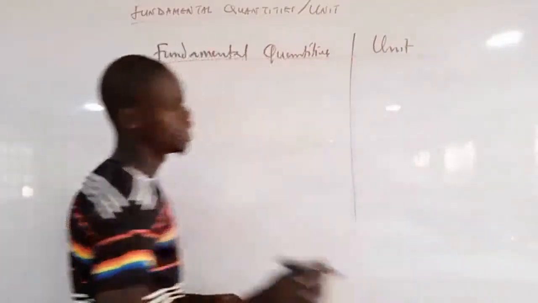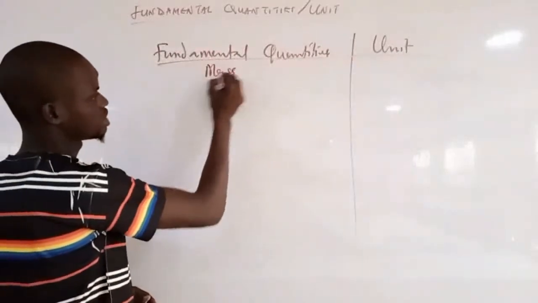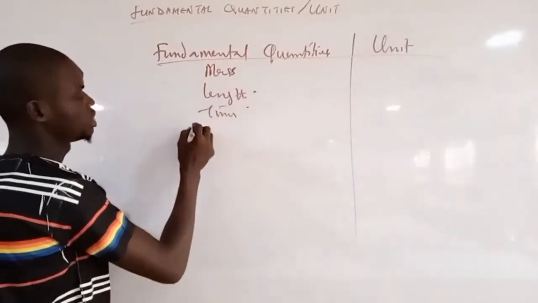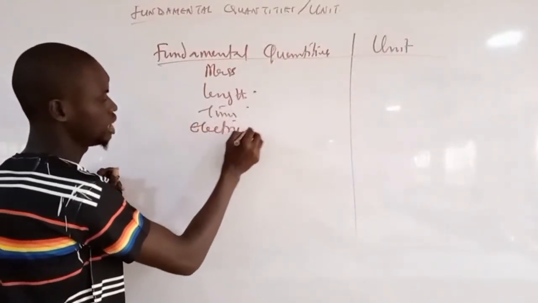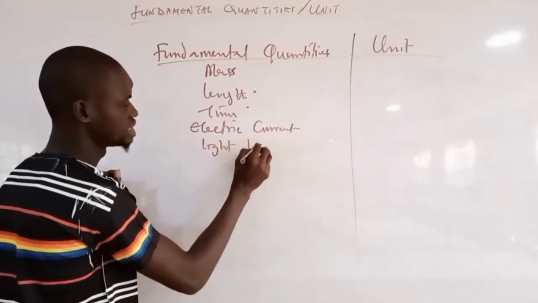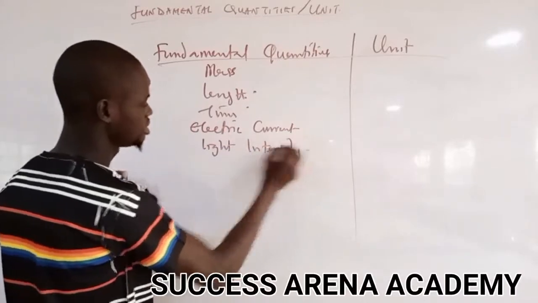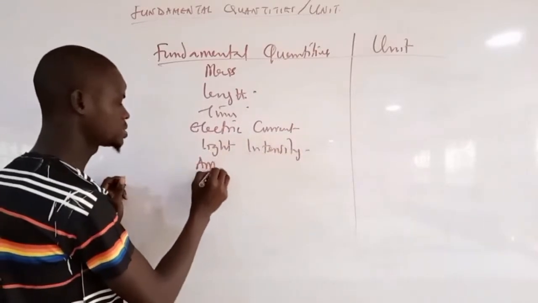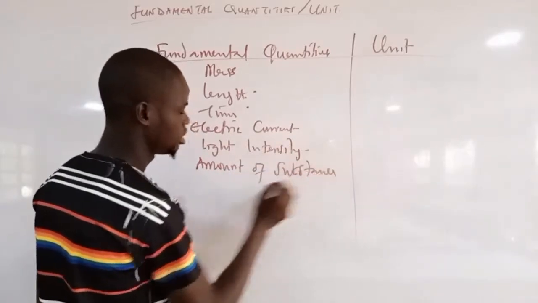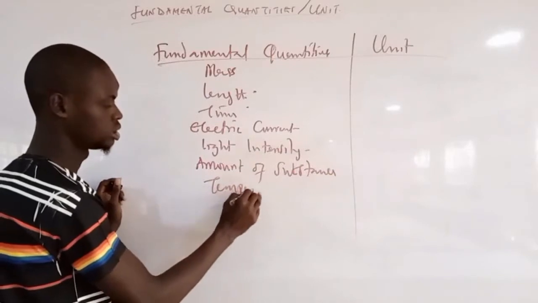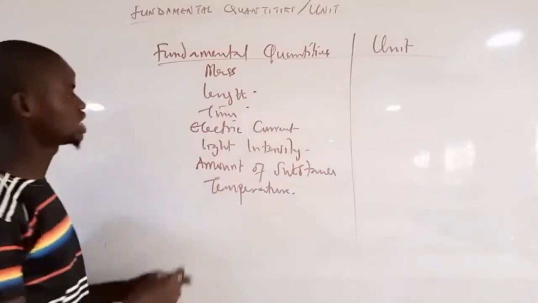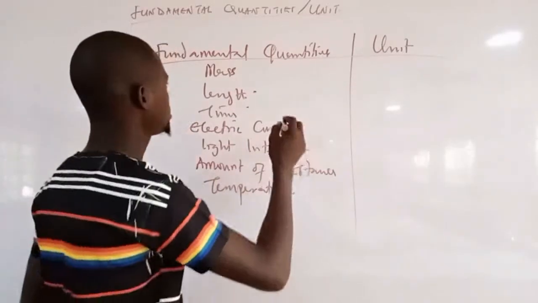Now, the mass, the length, the time, the electric current, light intensity, the amount of substance, and the temperature. These are the fundamental quantities that we have, and their units.